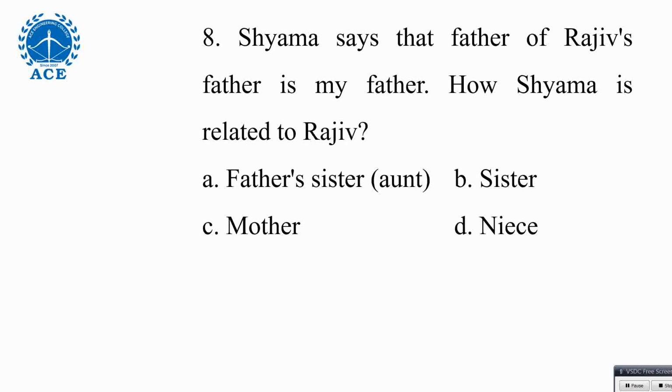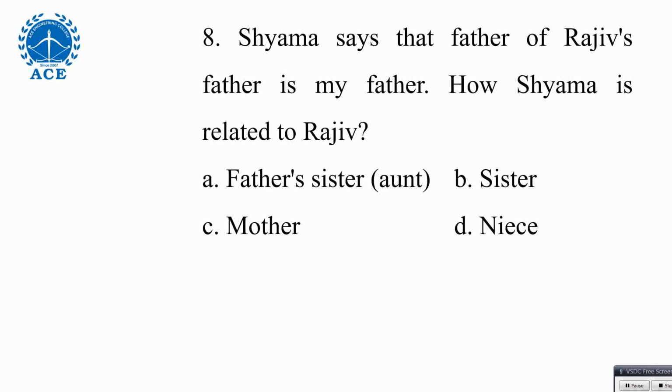Back to blood relation. Shama says that father of Rajiv's father is my father. How is Shama related to Rajiv? Read the question carefully.